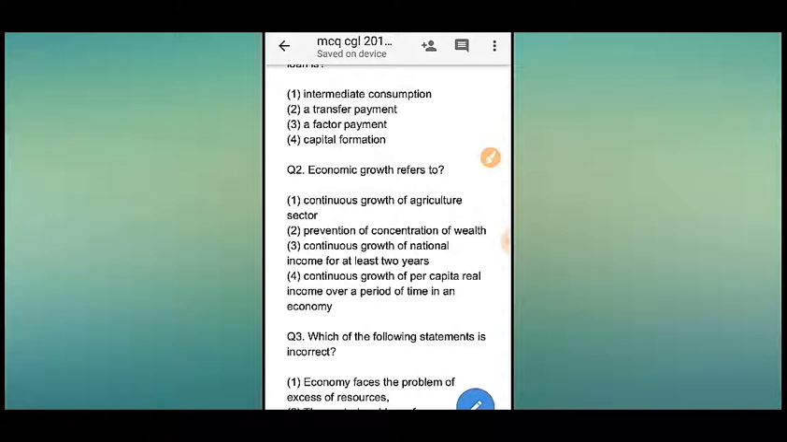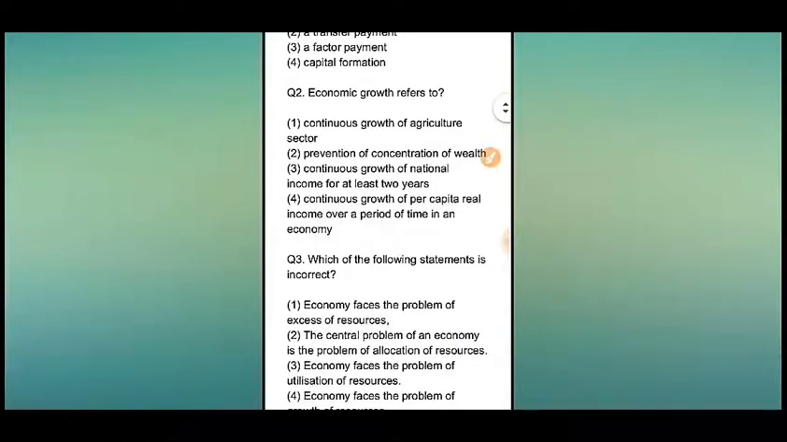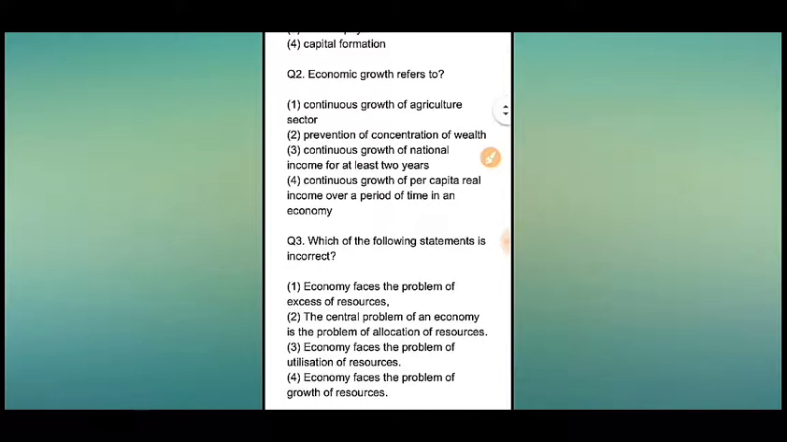Now go to question number 2. Economic growth refers to dash. Also 4 options. Number 1, continuous growth of agriculture sector. Number 2, prevention of concentration of wealth. Number 3, continuous growth of national income for at least 2 years. And number 4, continuous growth of per capita real income over a period of time in an economy. So the answer option will be number 4, continuous growth of per capita real income over a period of time in an economy.